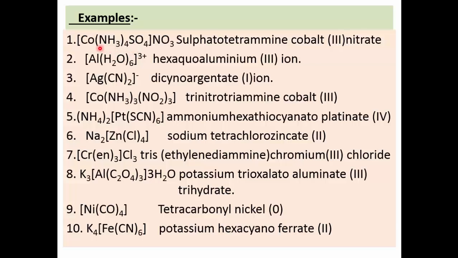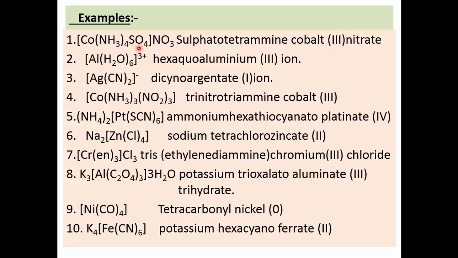So let us do the total of these charges. +3, 0 and -2, it becomes +1 on this square bracket. As there is positive charge on this square bracket, it is a cation. And this +1 charge is neutralized by the -1 charge of this group, that is NO3. So let us start the naming of this cationic complex according to the rules studied by us.